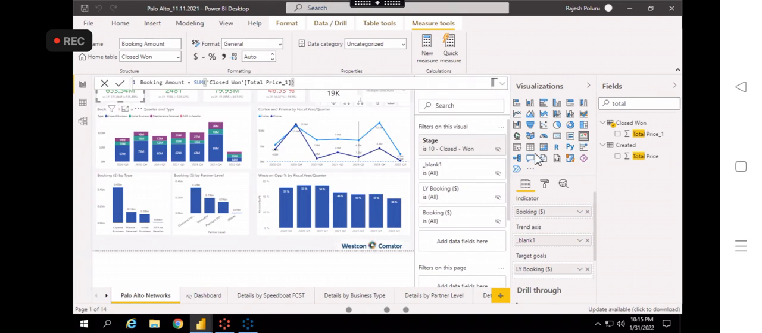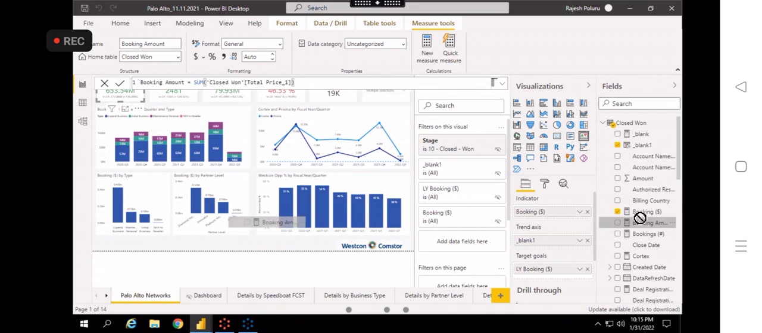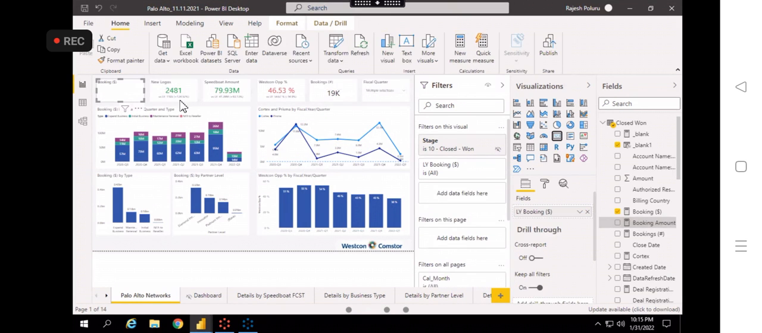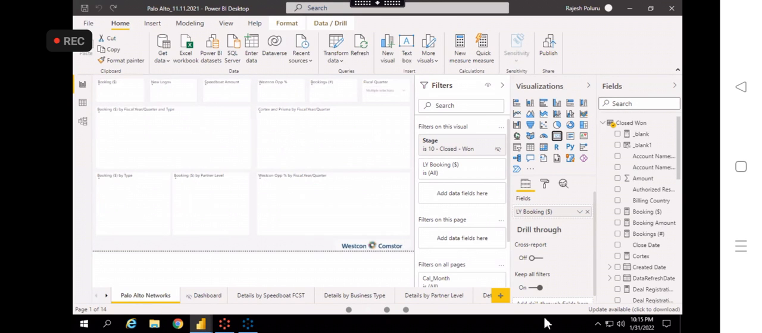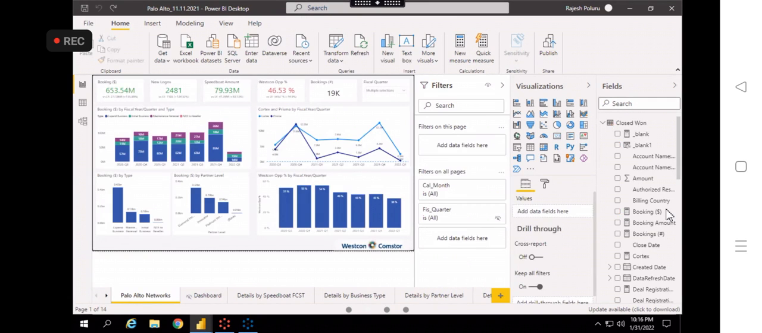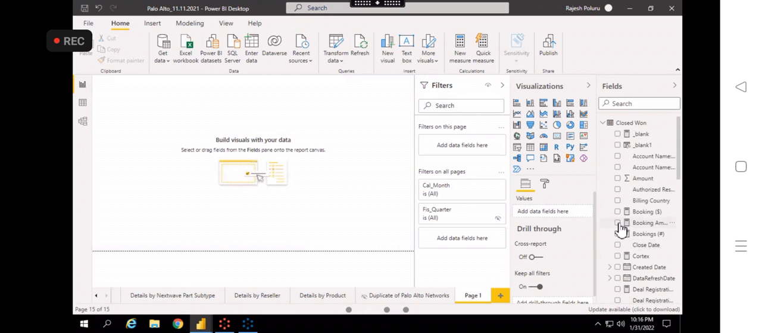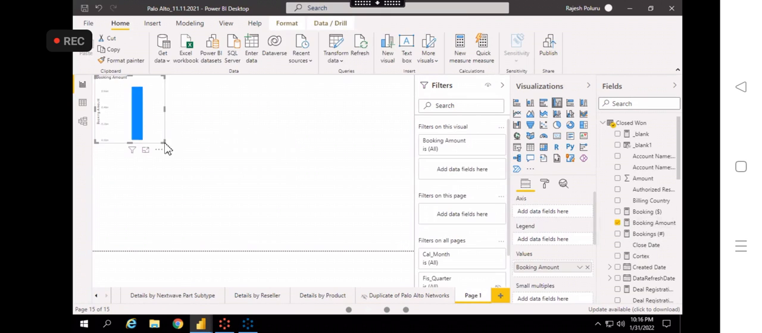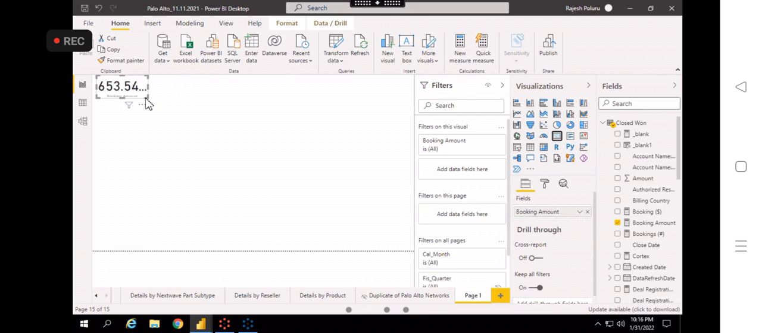There was no booking amount measure. So what you can do is go here, and see, this is the booking amount. You can add it by using a card. So this is the existing report. Let me add a new page, and then add the booking amount, and then use the proper visual, because we don't need any graphs, right? We just need a card visual.